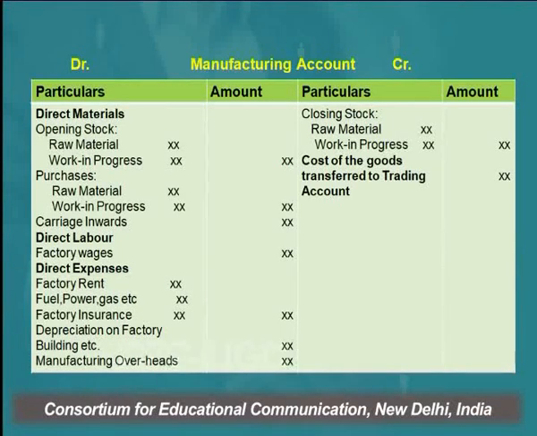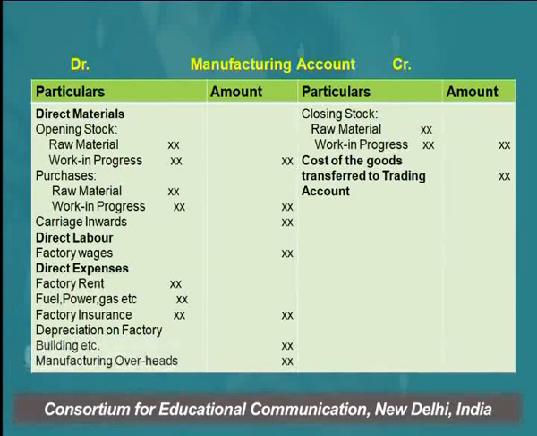Similarly, if we are purchasing raw material or unfinished goods, that is also shown in the manufacturing account. If we are purchasing finished goods, that is shown in the trading account.